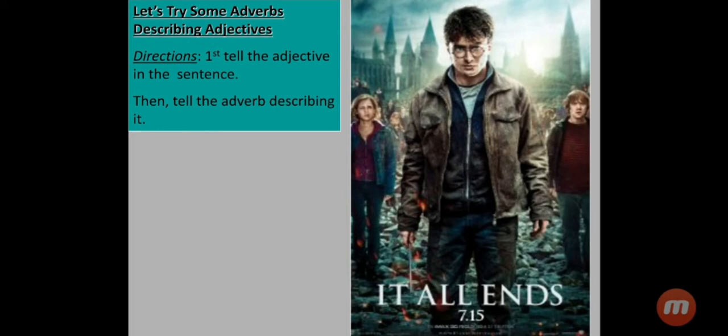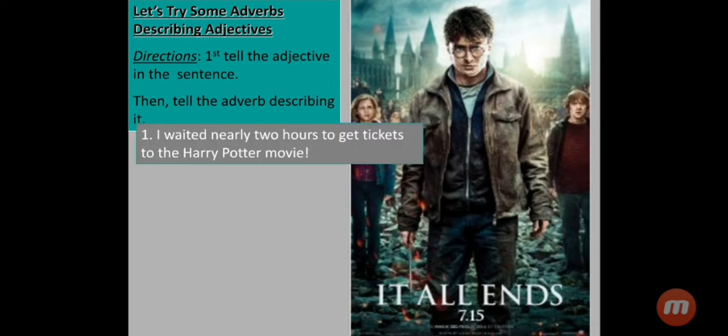Let's try some adverbs describing adjectives. In this, first we have to tell the adjective in the sentence, and then we have to tell the adverb describing it. In first sentence, I waited nearly 2 hours to get tickets to the Harry Potter movie. Now, which is the adjective here?